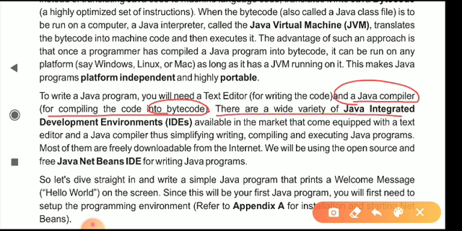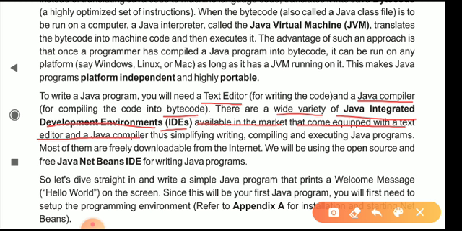There are a wide variety of Java integrated development environments, that is IDEs, available in the market that come equipped with a text editor and a Java compiler, thus simplifying writing, compiling, and executing Java programs.